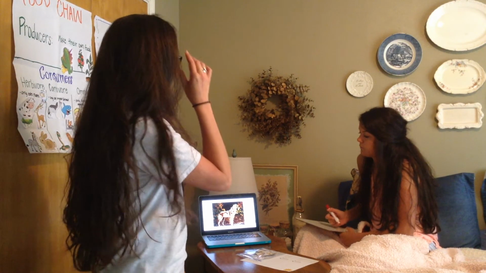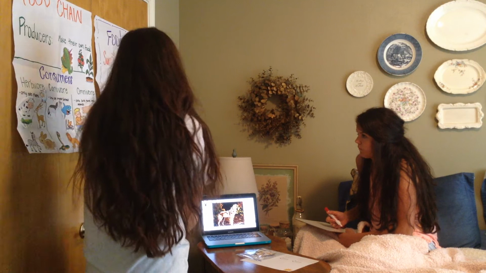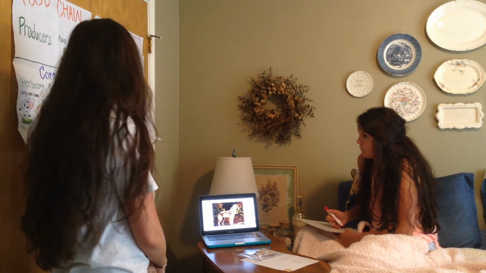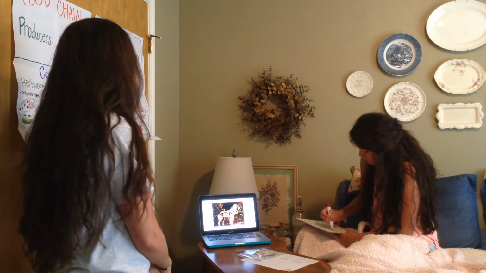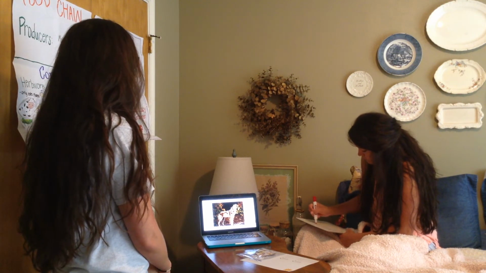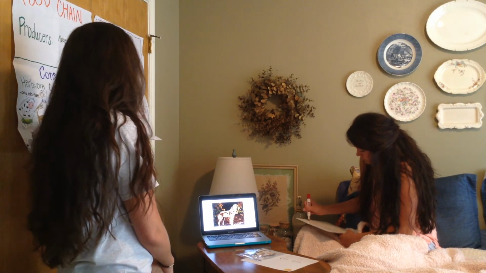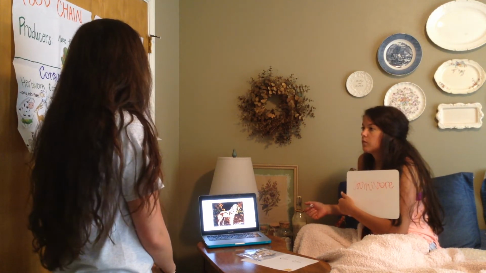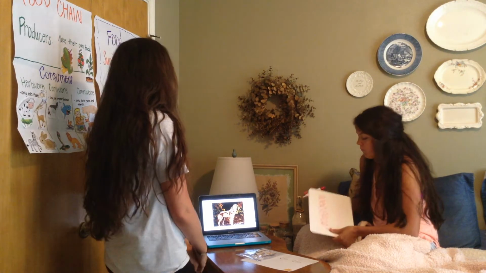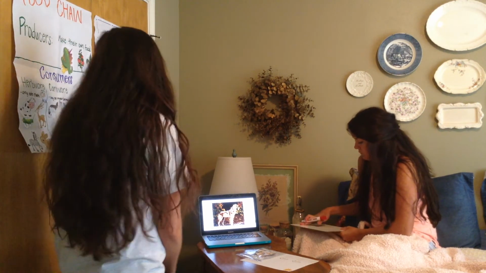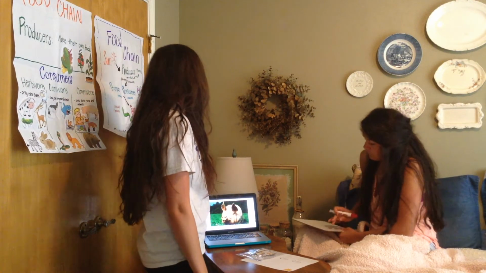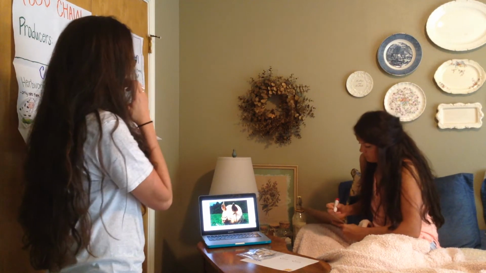All right, the next one is a wolf. I want you to write on your whiteboard what type of consumer the wolf is. Very good. A carnivore. The wolf is a carnivore because it only eats meat. And our next one is the pig.